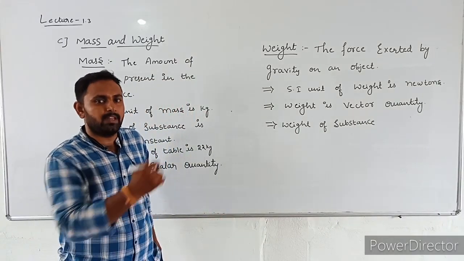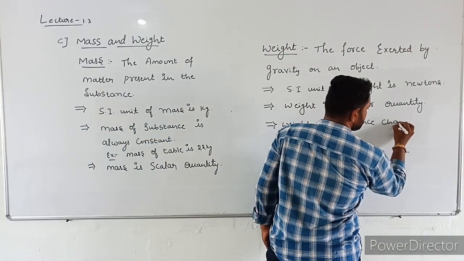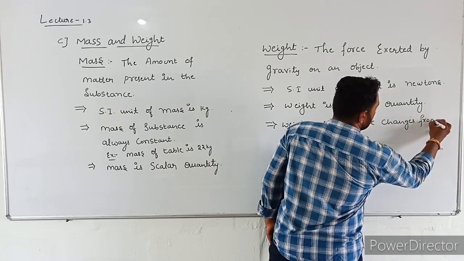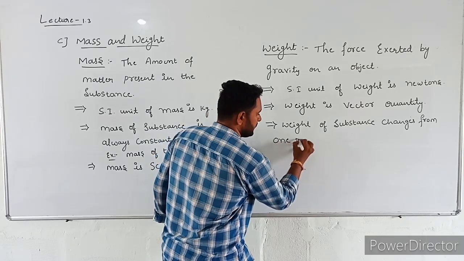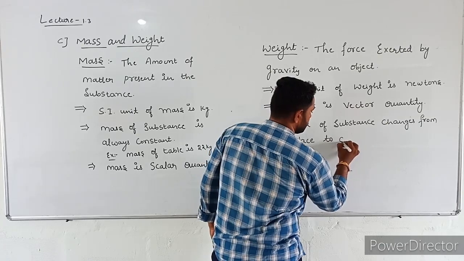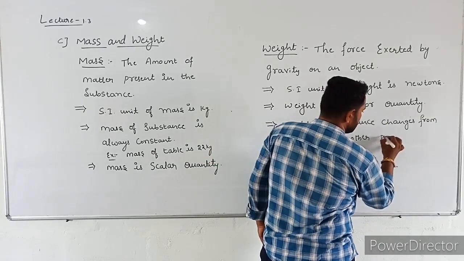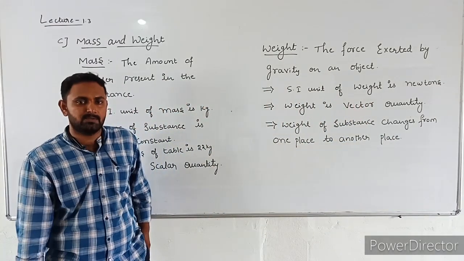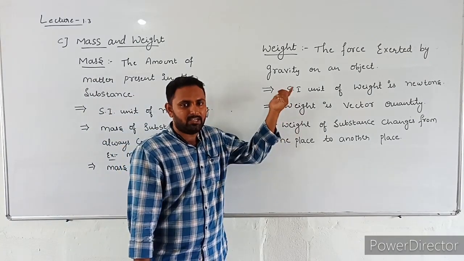The weight of a substance changes from one place to another place. Why does the weight of a substance change? Because weight means gravitational force.